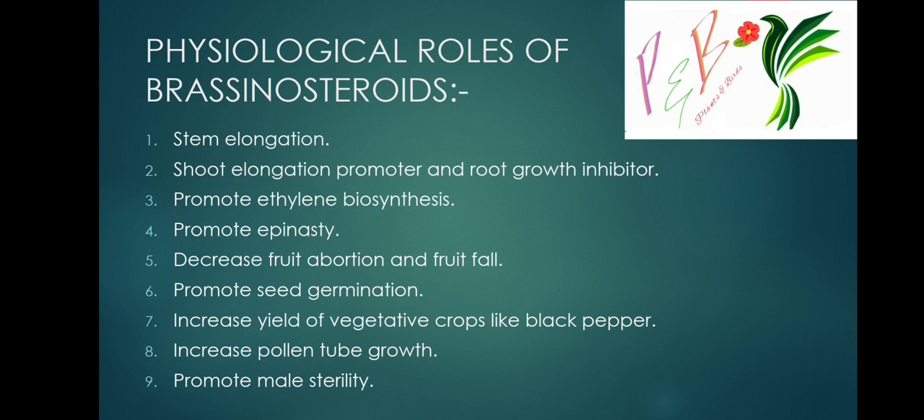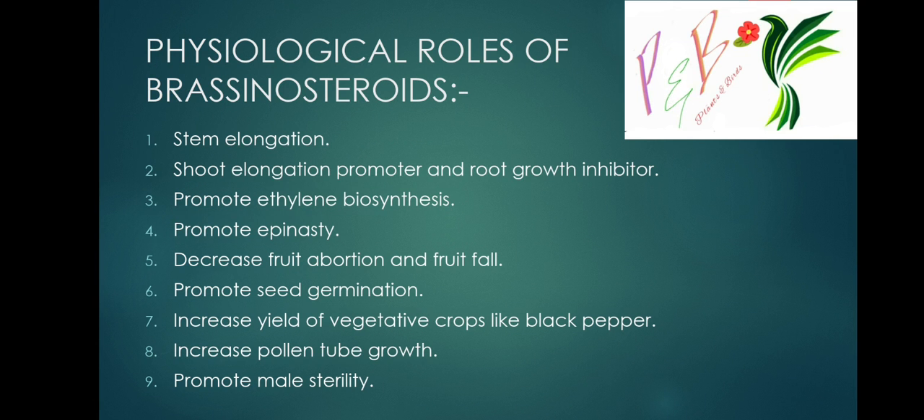Next, physiological roles of brassinosteroid: stem elongation and shoot elongation promoter, and root growth inhibitor. This is very important. Stem elongation is promoted, root growth is inhibited. They promote ethylene biosynthesis. They decrease fruit abortion and fruit fall, which is an important function. They promote epinasty, the upward curling of the leaves.